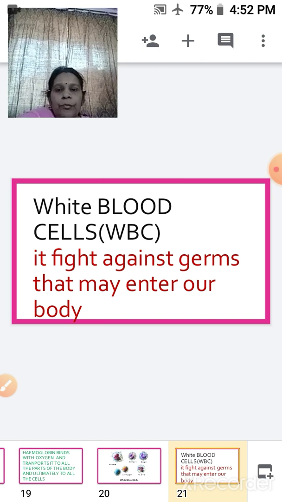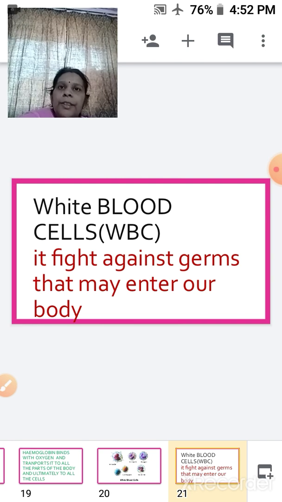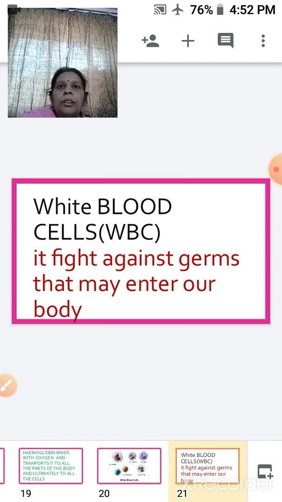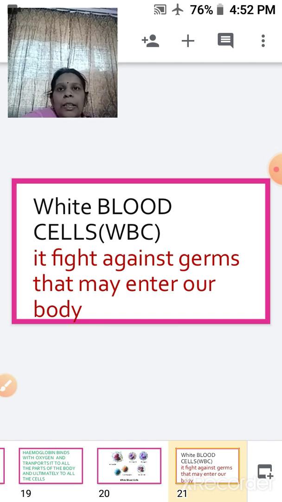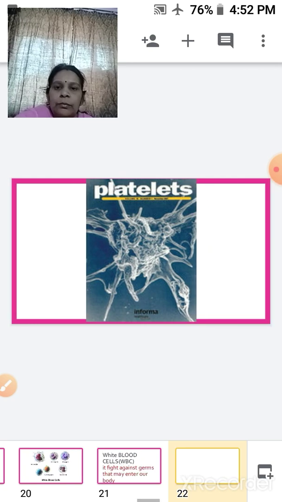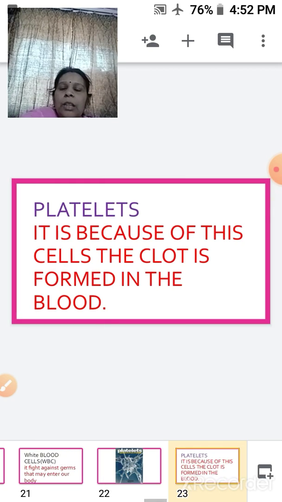Their function is to protect the body against diseases by destroying harmful organisms, and their number increases when a person is suffering from a disease. They also show amoeba-like movement, which helps them reach the site of infection through the walls of the blood vessel. After that, the third one comes, your platelets.